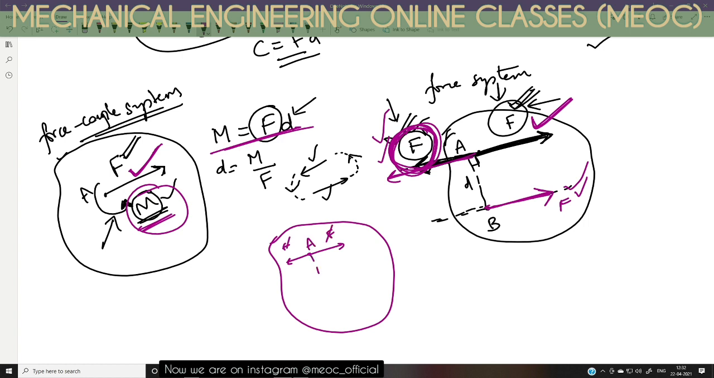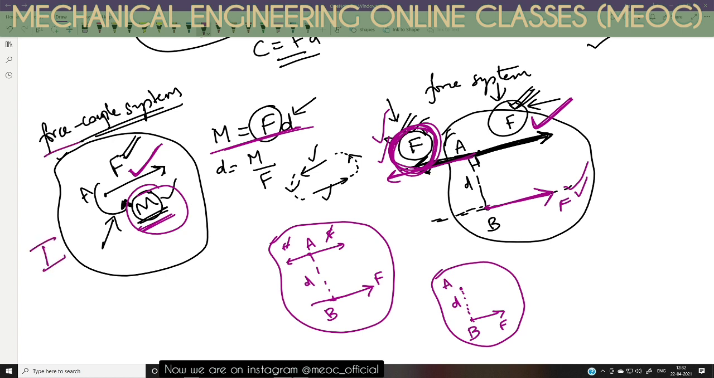So this is point A. So at a distance D from A, there is a force F acting through B. So I can simply write this as a force acting at point B, which is at a perpendicular distance D from A. So this particular figure, which is a force couple system, is converted into a single force system, this one. But the force which was once passing through A is now passing through B, and the distance is found like this from here.